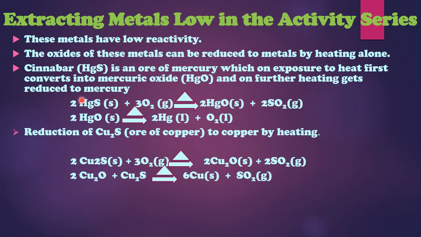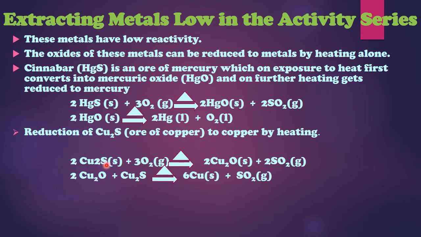So first step, if you want to name it, this reaction was roasting of mercuric sulfide, and the second reaction was reduction of mercuric oxide. So you can give a heading to these two reactions also, because these are the steps. Similarly, when we study copper sulfide, it also undergoes roasting because it's a sulfide ore.